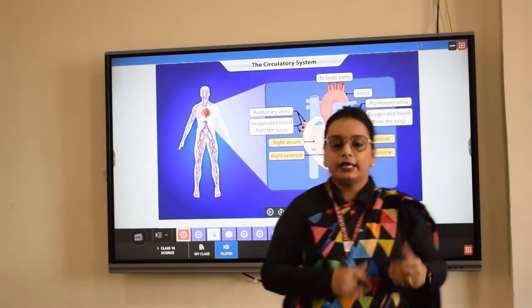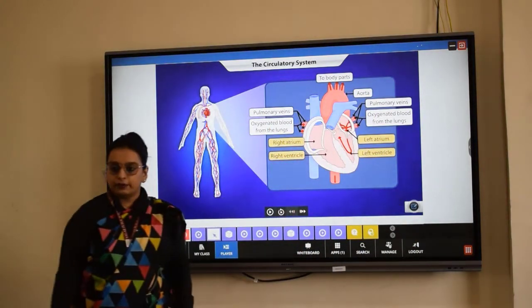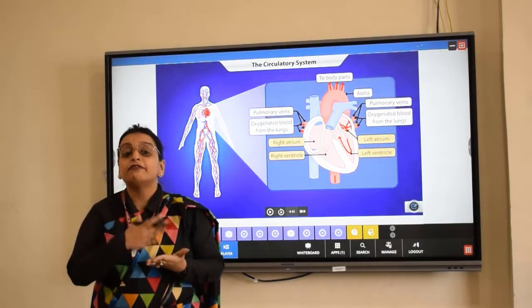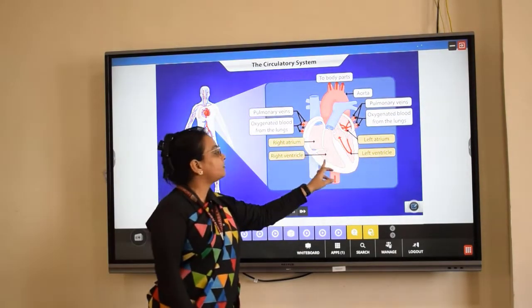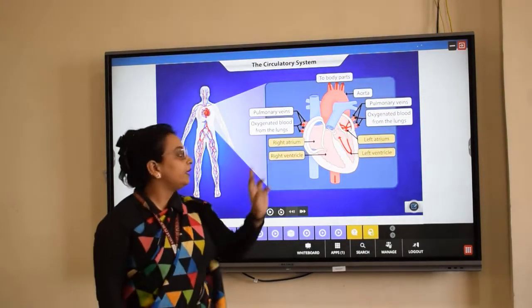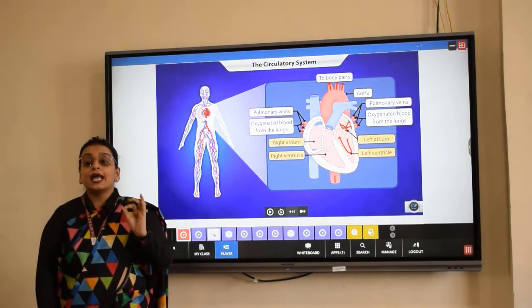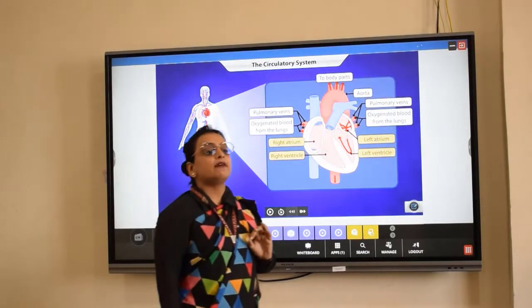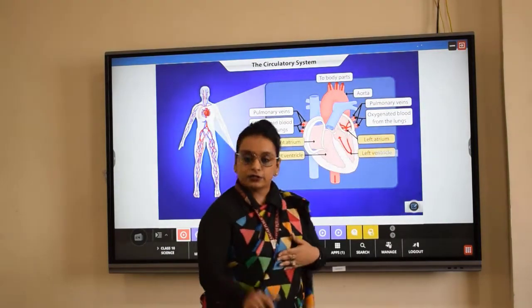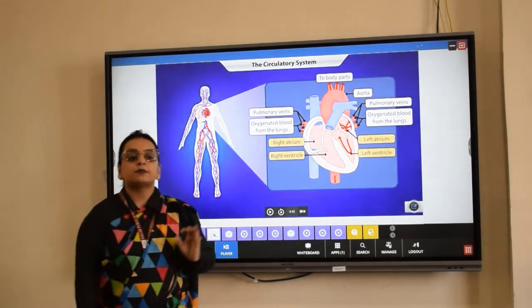How are they separated? If you see here, the right atrium is separated from the right ventricle by means of a dividing valve. There is a valve present between the right atrium and right ventricle. What is the name of this valve? That is the tricuspid valve. Tricuspid means three-leaf-like structures, so that is why the name given to it is tricuspid valve.